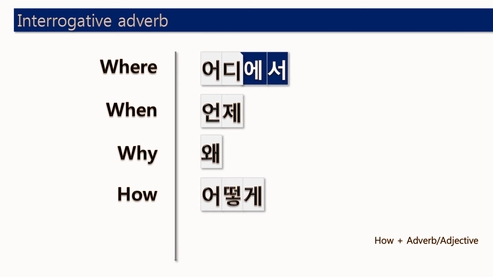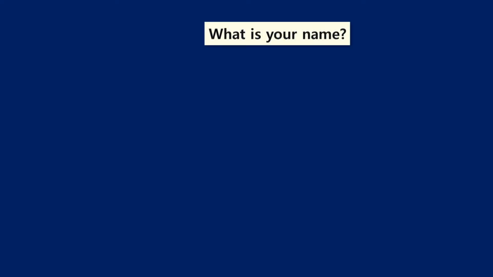When h meets g, that makes the g stronger. So 어떻게, how, 어떻게. 네. Or when how modifies other adverb or adjective, it is 얼마예요. How much, how much, 얼마. Okay. Or how long, 얼마나 걸려요. 얼마 or 얼마나. Okay. 네. So 얼마나 or 얼마. Let's practice with some basic questions.